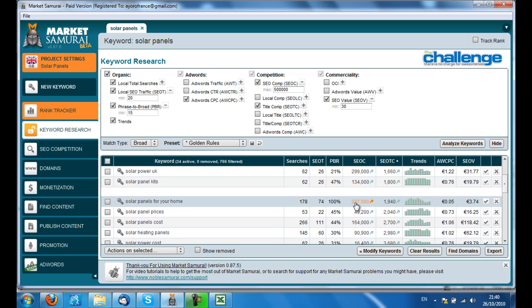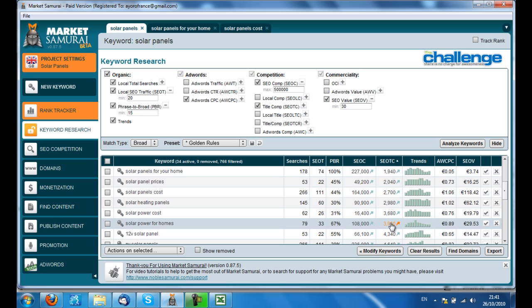But here's the kind of thing I love. 227,000 in SEOC. So most people are going to be put off by that. But the title competition is only 1940. So I'm going to have a look at that in further detail. Again, solar panels cost very, very high page competition, but not bad in terms of title competition.